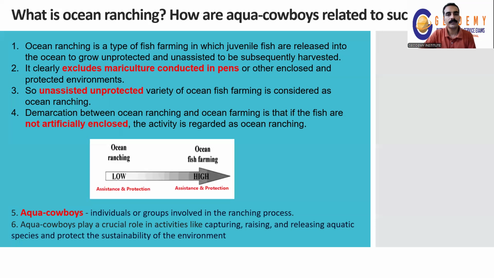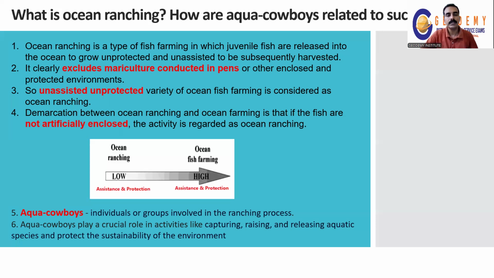And the Aqua-Cowboys, we know about the land cowboys. We have seen them in many movies. The land cowboys' major economic activity is cattle rearing, and they don't allow foreigners to exploit their resources, and they don't even overexploit their own resources, and they keep their environment in a sustainable manner. So sustainability is more important to them.